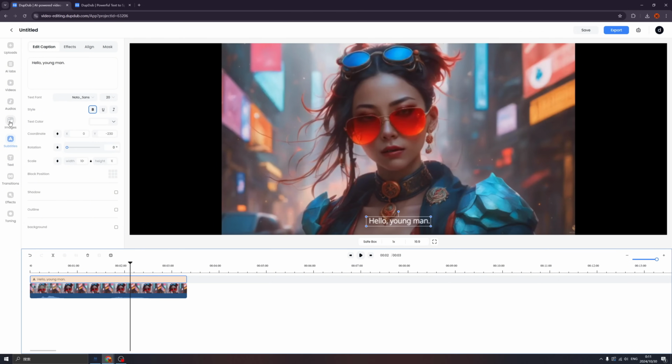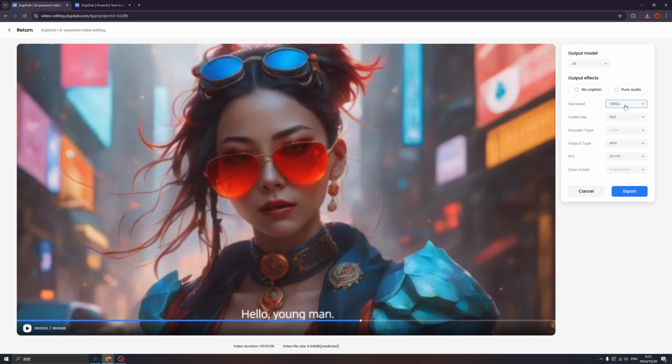And we also can insert images or audios or even videos. So after you edit the video, you can click here to export video. And you can change the size up to 4K. And also you can change the rate and also the type, of course FPS, and click export.